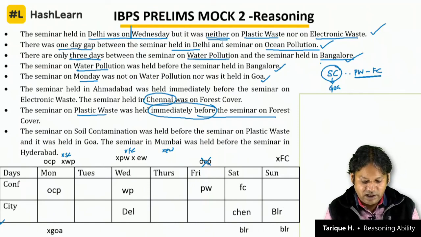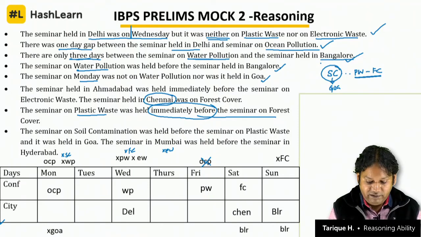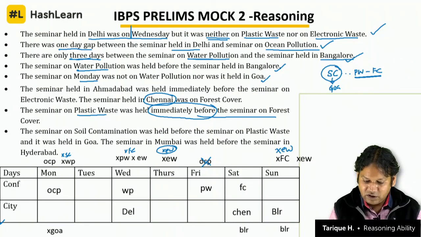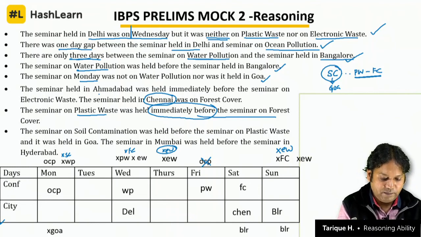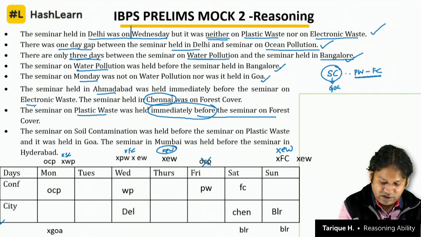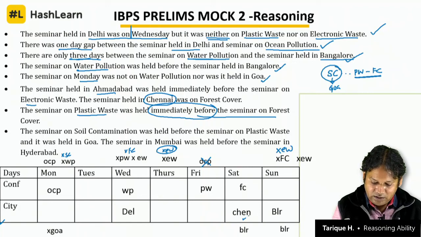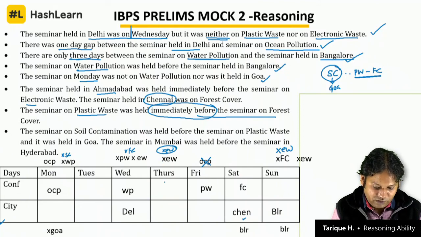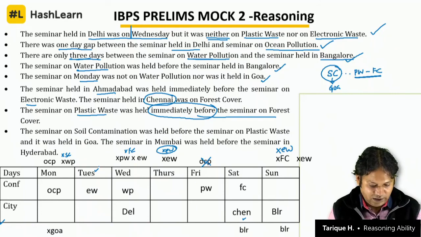See, if Saturday is forest cover, then Saturday will definitely be Chennai, right? That this is not electronic waste. Already we have told that before to you, and this is not electronic waste. Why do we say that? This is not electronic waste because Ahmedabad was immediately before electronic waste. Now this is Chennai. This is not Ahmedabad. So this can't be electronic waste. So where is electronic waste? Where can it come? Can it come on Thursday or Tuesday? Electronic waste cannot be on Thursday, electronic waste cannot be on Sunday, so it must be on which day? Tuesday. So put there electronic waste.